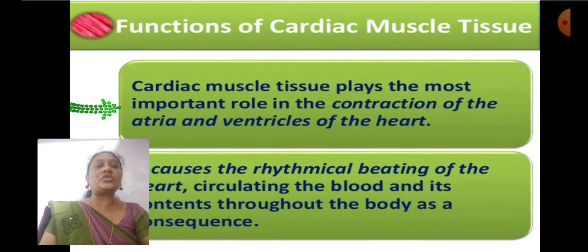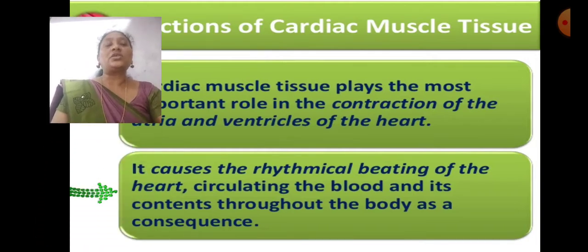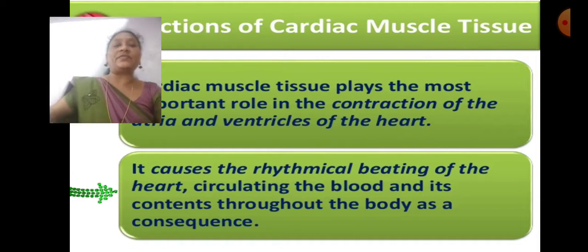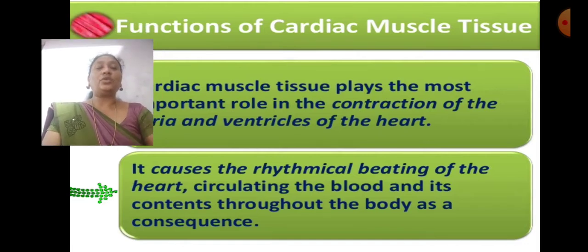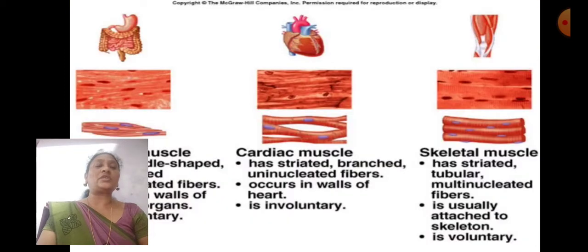Coming to the functions, cardiac muscle tissue plays the most important role in the contraction of the atria and ventricles of the heart. The heart shows contraction and relaxation phases. It causes the rhythmical beating of the heart, circulating the blood and its contents throughout the body. So the heart has to beat rhythmically, so it causes the rhythmic heartbeat.